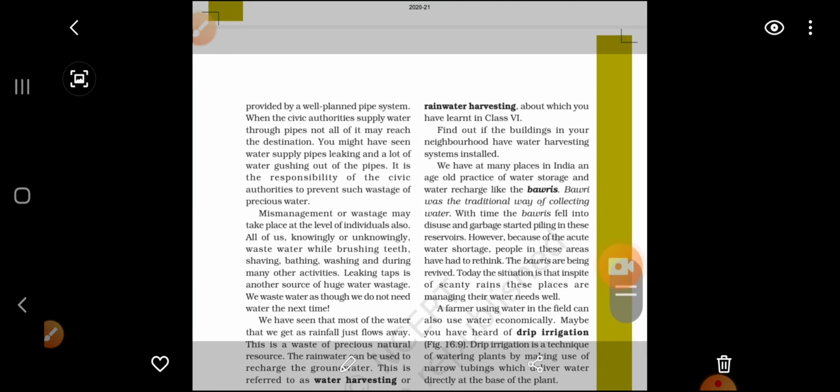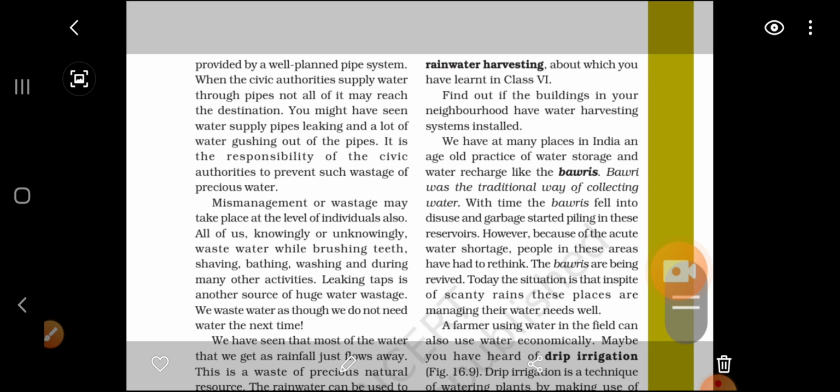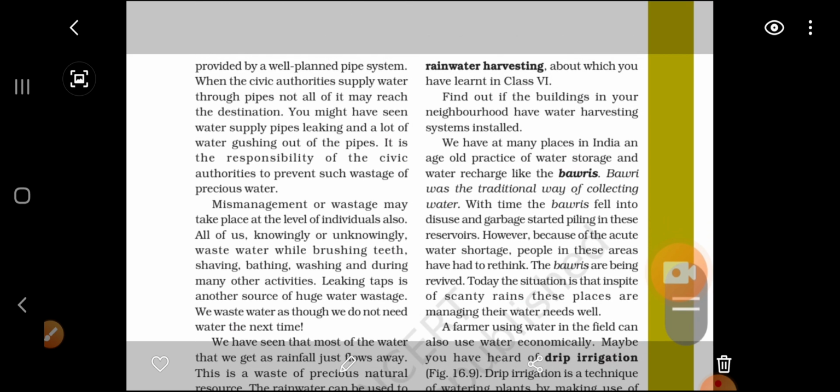Rainwater harvesting is a very useful method in areas where we are getting a lot of rain. In rainwater harvesting, we make tanks and a slope, and whatever rain falls, that water is collected in particular dug areas or tanks. We can use that rainwater for future use, for cattle purposes, or for agricultural purposes also. This is the method by which we can use the rainwater.